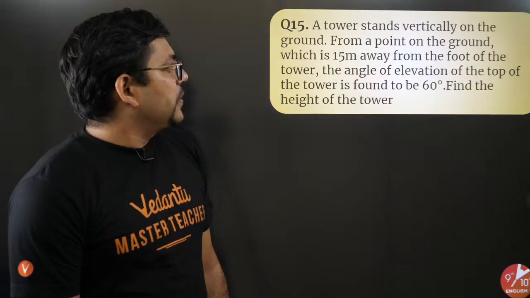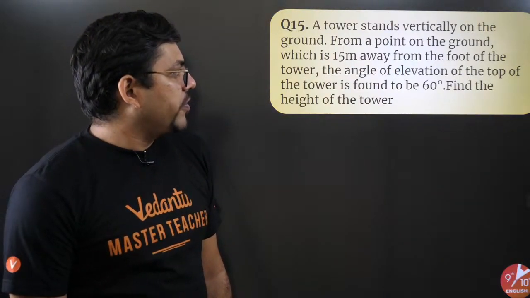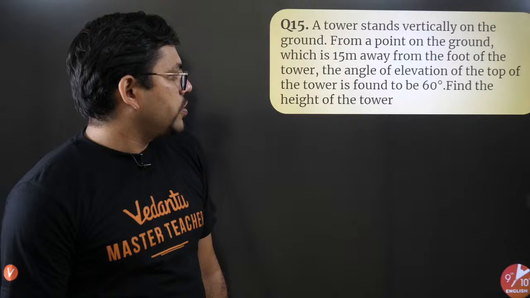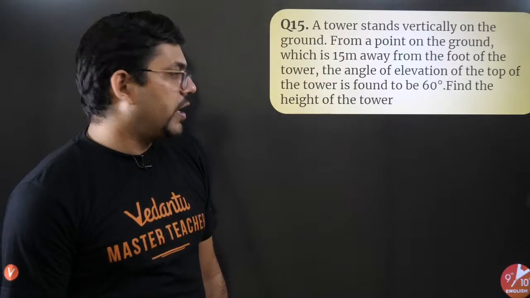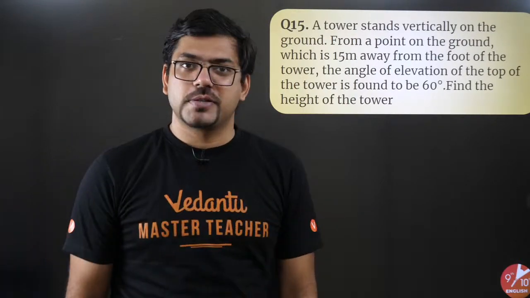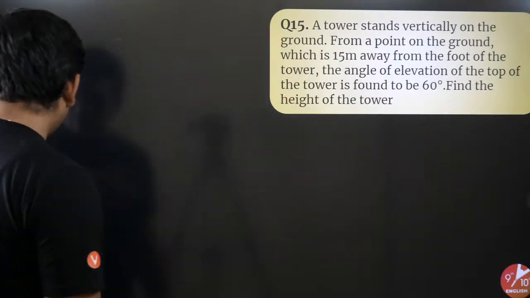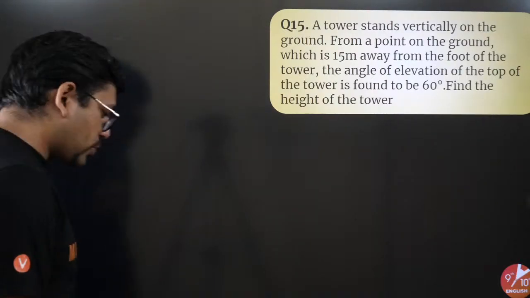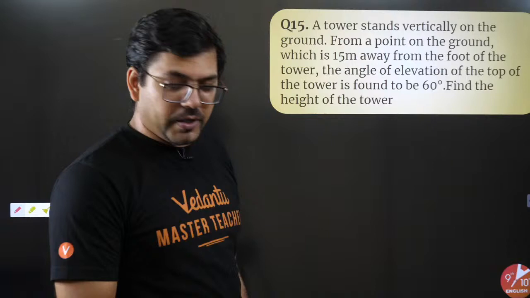A tower stands vertically on the ground. From a point on the ground which is 15 meters away from the foot of the tower, the angle of elevation of the top of the tower is found to be 60 degrees. Find the height of the tower. Okay, simple question. Who is going to give me the answer for this?